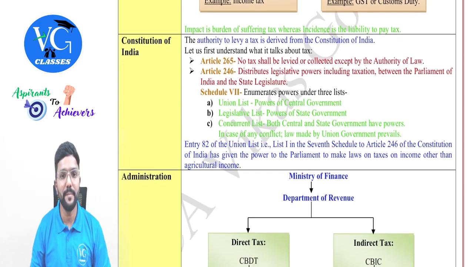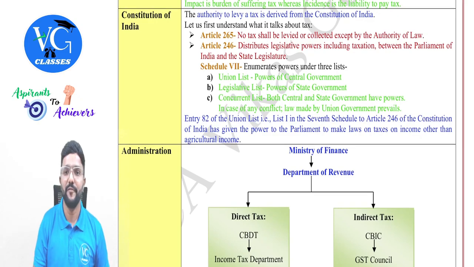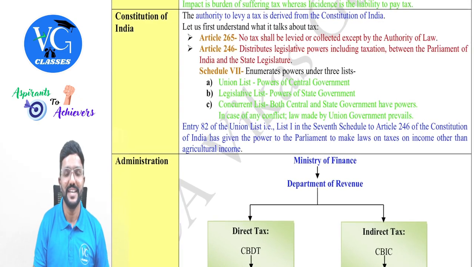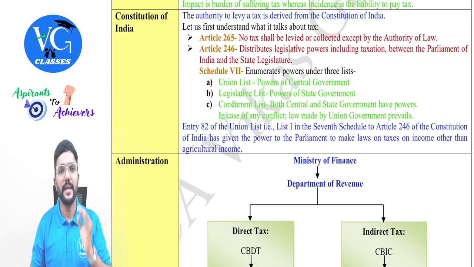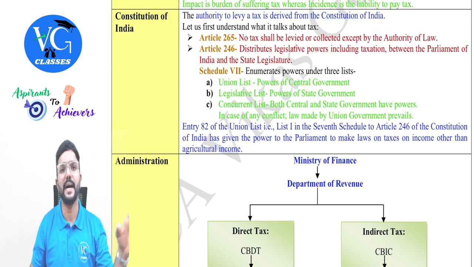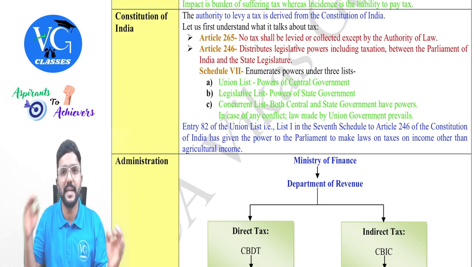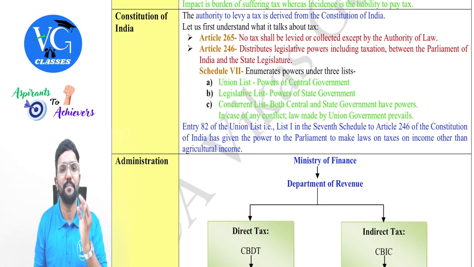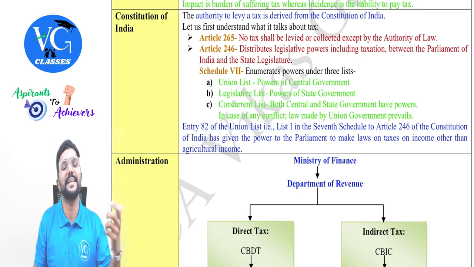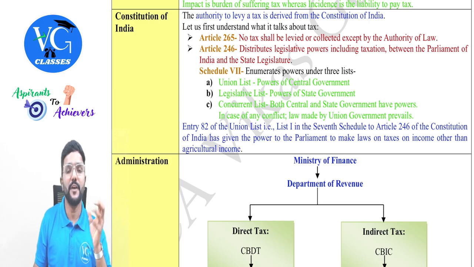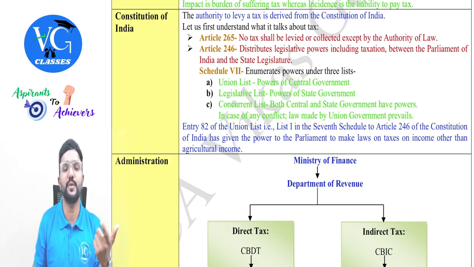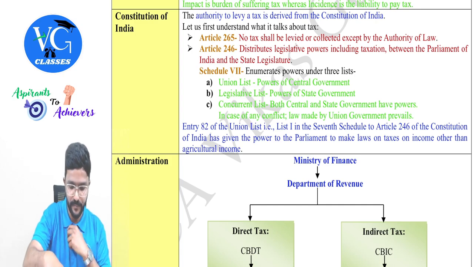Now coming to the Constitution of India. We are not covering the entire Constitution. Guys, actually in India, the mother law for all other laws in India is the Constitution. The power to make any law in India has to be given through the Constitution. Now, if any government has to levy and collect a tax, first the power has to be given by whom? By the Constitution. So there are a few important articles with respect to tax. What are those? We will see now.